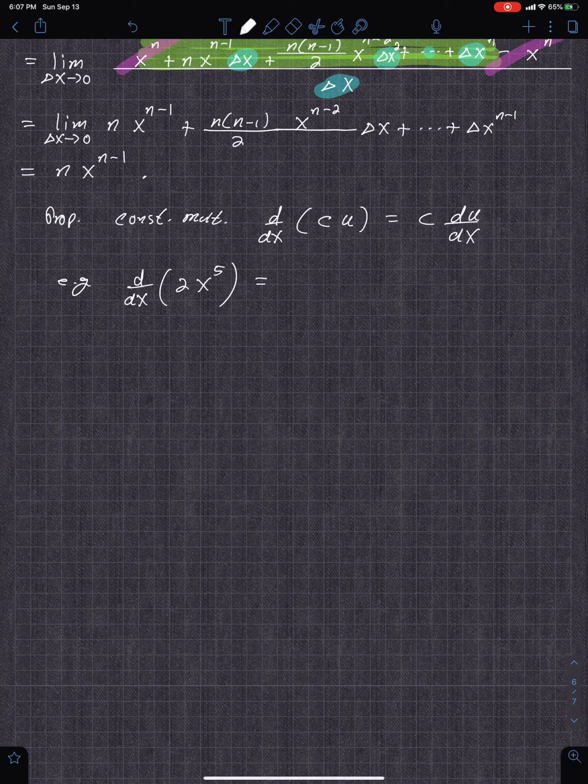Well, you don't really have to show this step, but basically you just pull out the 2, and then it's d dx x to the 5th, and then you say 2 times 5x to the 4th, so it's just 10x to the 4th. So in practice, you go right to there. You just know you're going to do that product, and you just write it as that. You just do 5 times 2, and then write it.